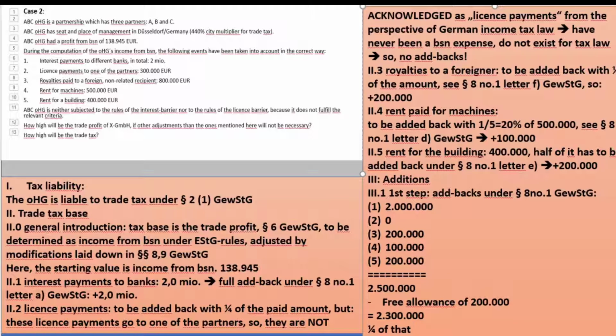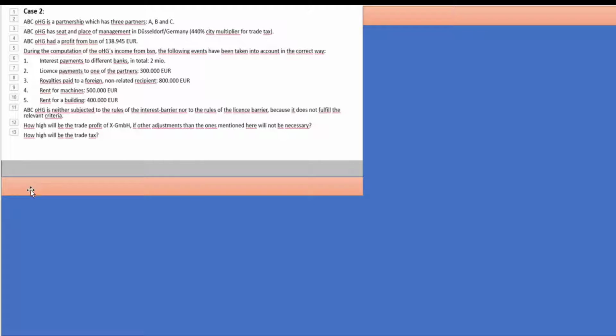1/4 of that has to be added back. And now let's turn to our calculators: 2.300 million times 0.25, 575,000 only. Okay. Now let's hop over to a new sheet of paper, because my old one is relatively finished now.